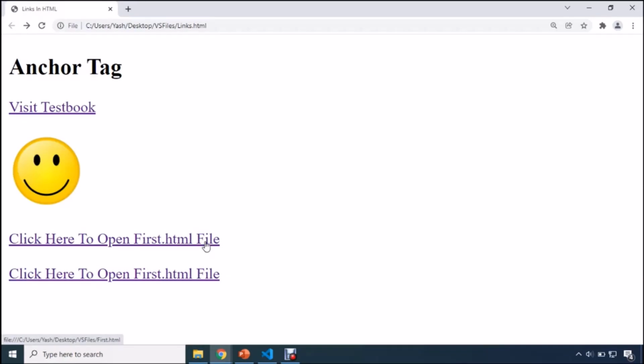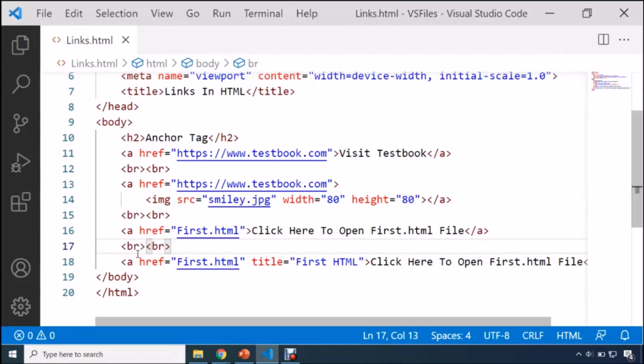So you can see that here, you will not have any kind of a title or any kind of information. But the moment when you hover your mouse over there, you can see that the title tag will give an idea to your user that this is first HTML. So you can provide any title to your anchor tag. You can write your company name over here. You can write some taglines over there. Okay, so one more attribute we can use in anchor, and the name of that attribute is title. Okay, and here you can specify any text. So guys, please pause this video and practice.